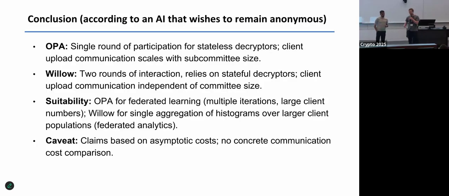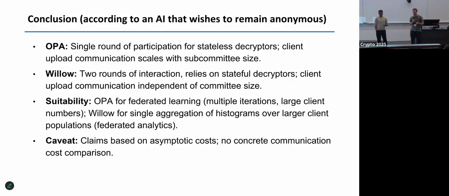Sure. Yeah. So this AI decided that OPA, in fact, has only a single round of participation for the stateless decryptors, whereas in Willow, we need state for the decryptors. But that means that clients have to communicate a little bit more in OPA, whereas in Willow, the client upload is independent of the committee size. So that makes OPA maybe more suitable for federated learning settings where we don't have a lot of clients, but instead we have huge vectors. And Willow is more useful for millions of clients and simpler statistics like histograms.